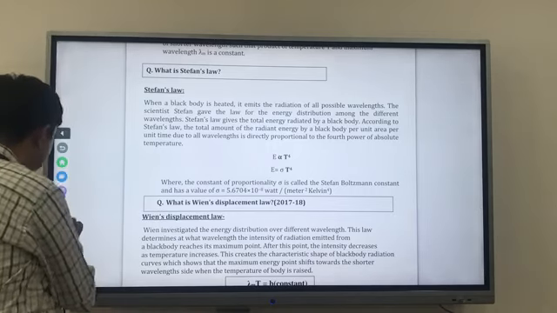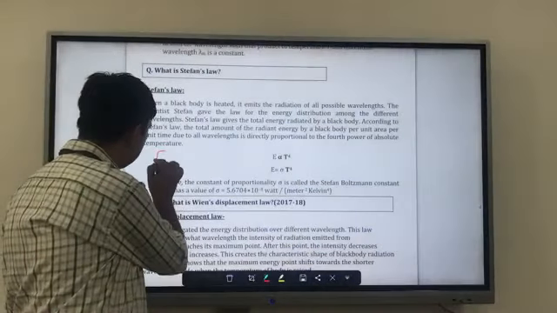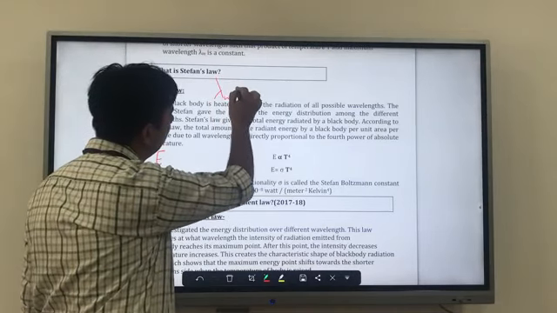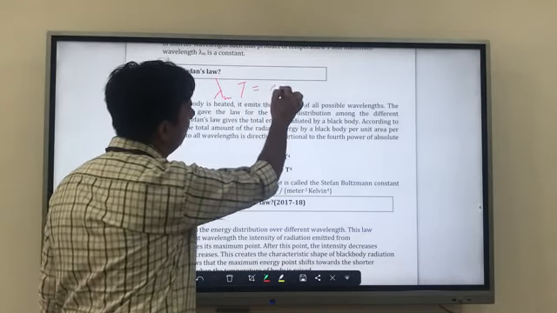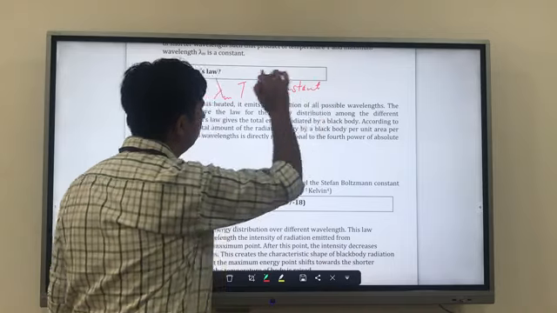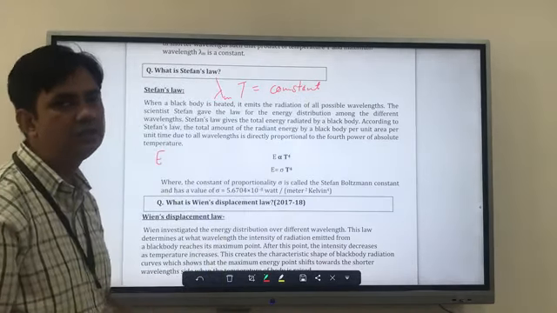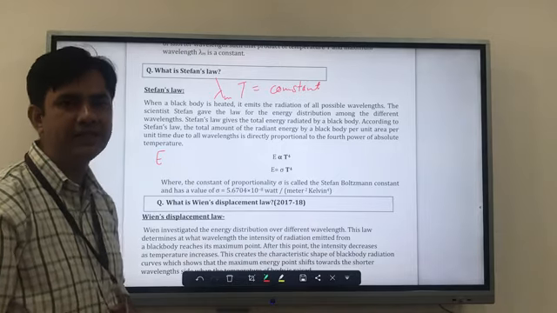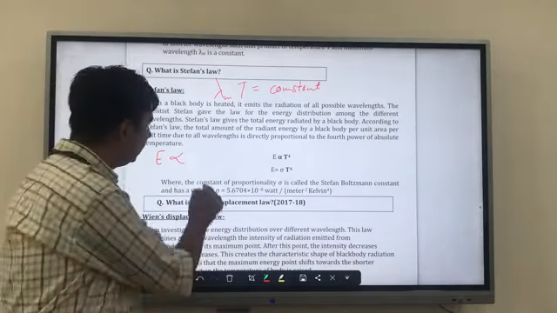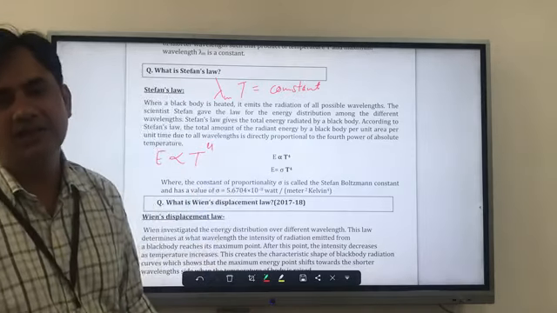So what does he say? Previously we learned that lambda T is equal to a constant. And Stefan says my energy distribution depends upon temperature, and that dependence is not direct, but it is directly proportional to the fourth power of the temperature.